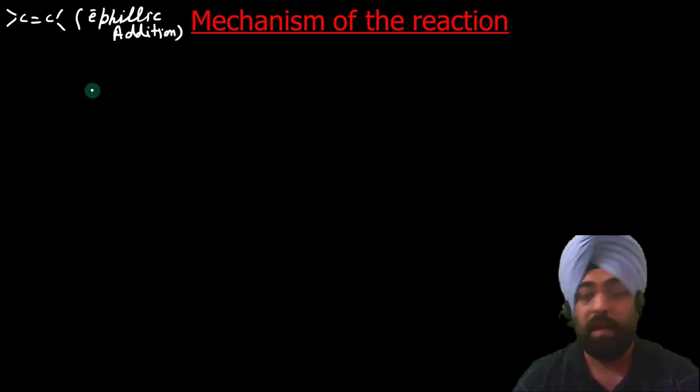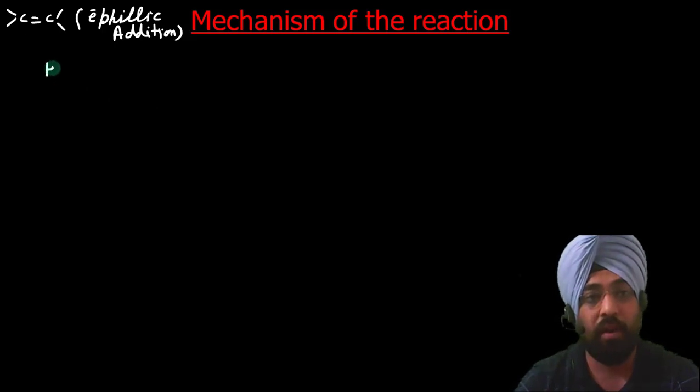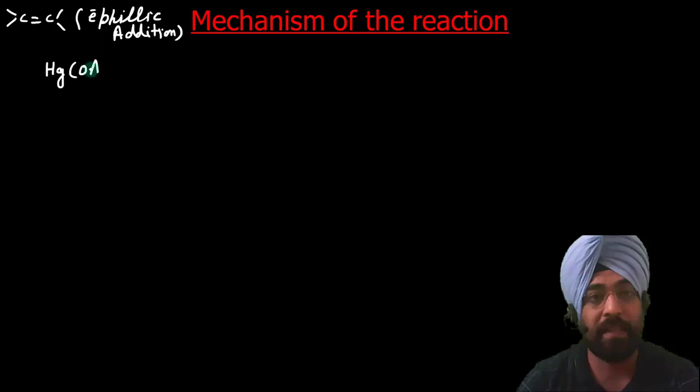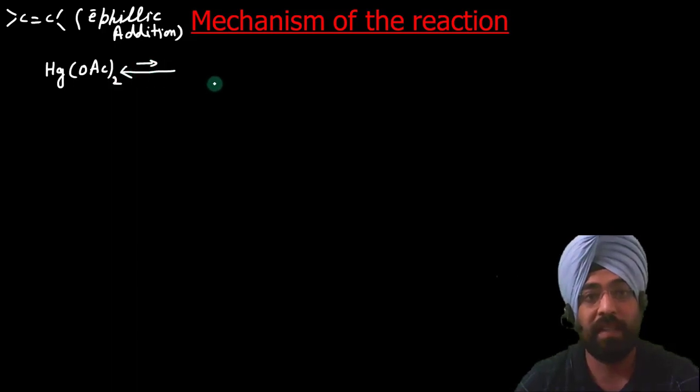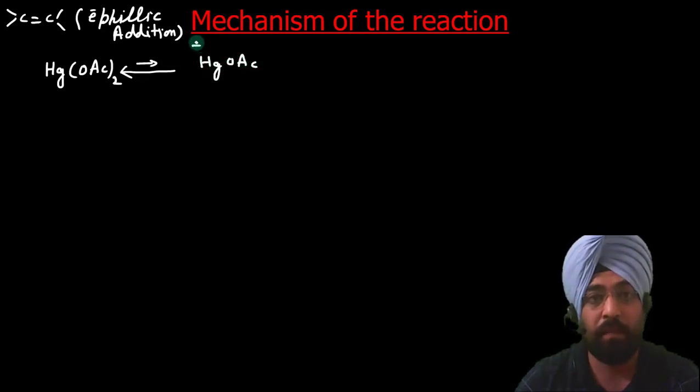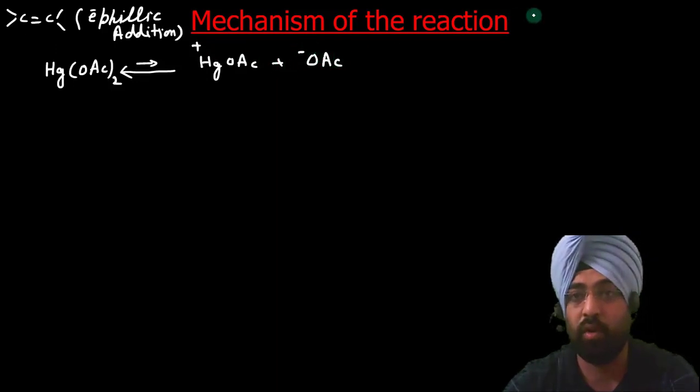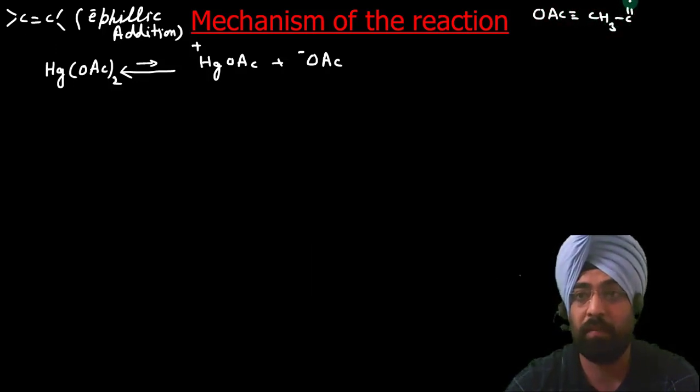electrophile in this. The electrophile is generated by the ionization of mercuric acetate, Hg(OAc)2, and upon self ionization it gives you HgOAc positive plus OAc negative, where OAc is CH3C double bond O, this is O. I have already discussed, this is the acetate group.